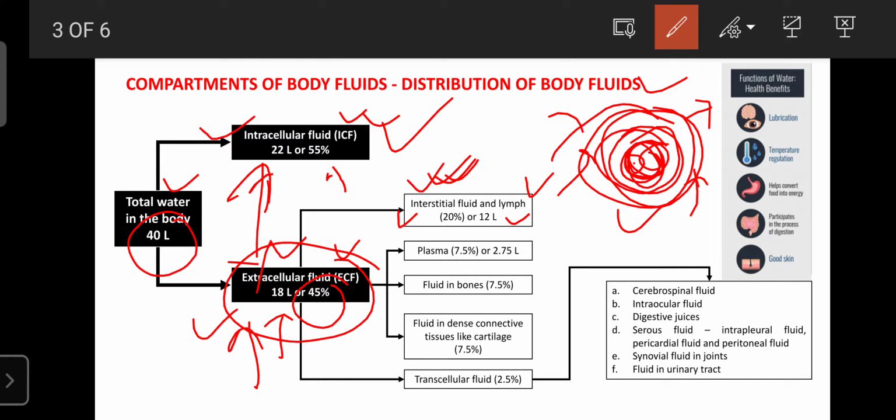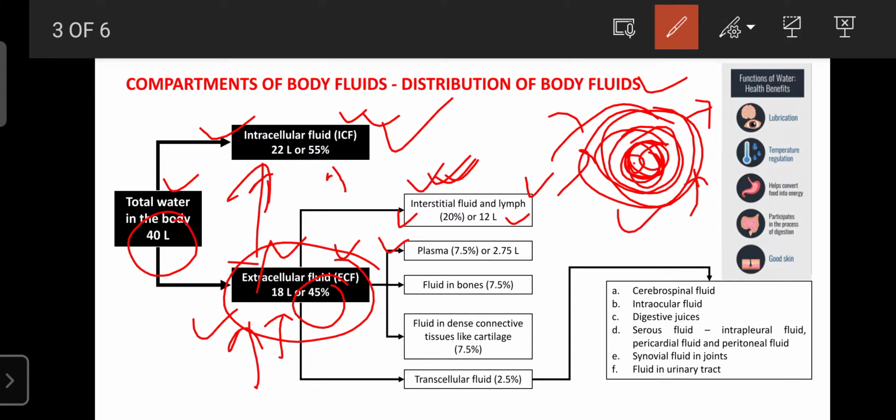Next one is the plasma, which is nothing but the fluid present inside the blood vessels, that is arteries, capillaries as well as veins and venules. The fluid present inside the blood vessels is known as the plasma.